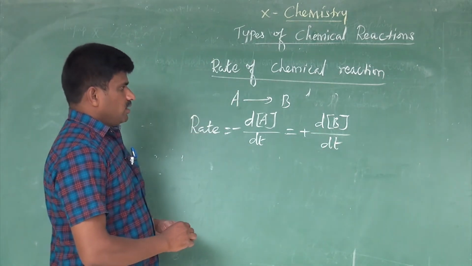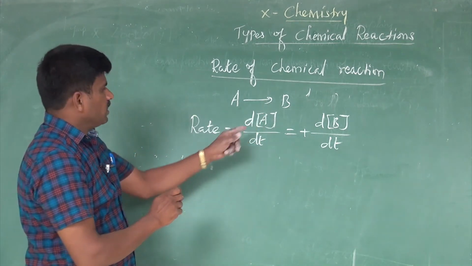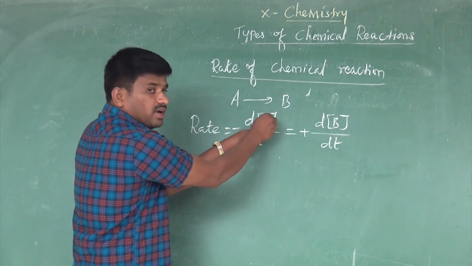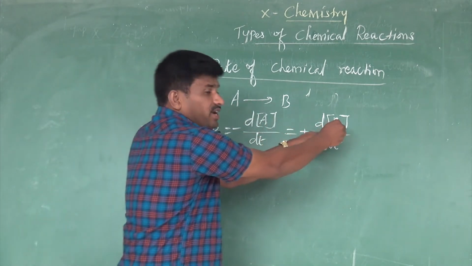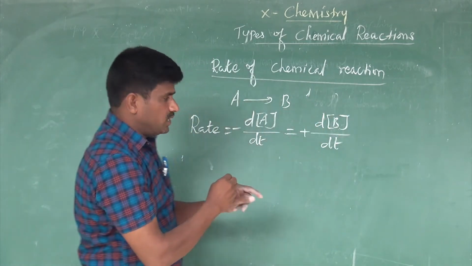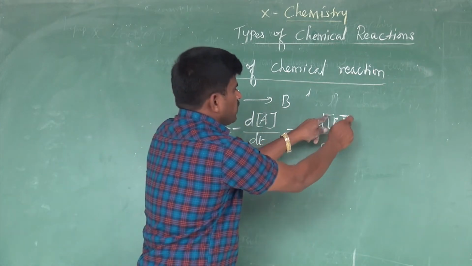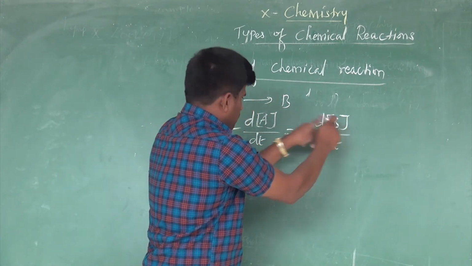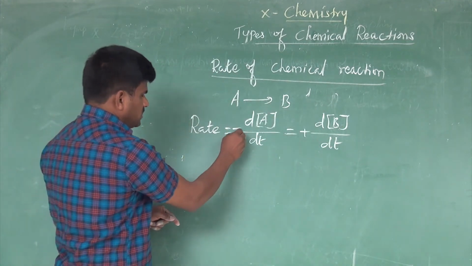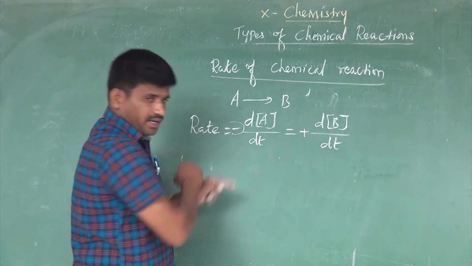Here you should know what is written. A within the square bracket is the concentration of reactant A. B also written in the square bracket is the concentration of product B. A is the reactant, B is the product. In this, there are negative and positive signs.